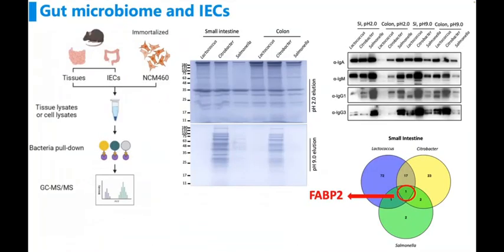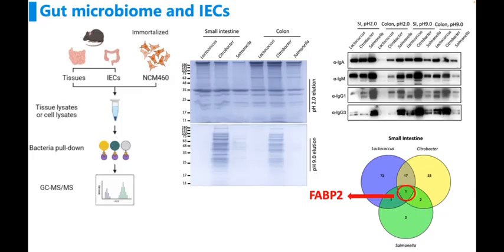To investigate these host-microbe interactions, we developed a novel pull-down assay based on live bacteria to identify microbial interactions with epithelial cells. We selected representative gut microorganisms, including Lactococcus, Salmonella, and Citrobacter, and co-cultured them with mouse intestinal homogenates to mimic host-microbe interactions.